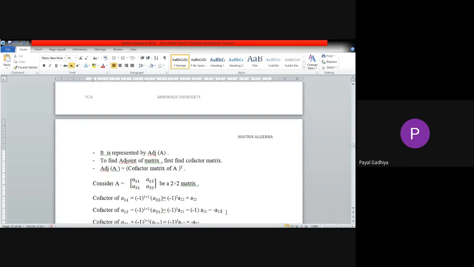Okay. Now the cofactor of A21. Okay, now tell me what will be cofactor of A21? This one. What will be cofactor of A21? Write in the chat box.